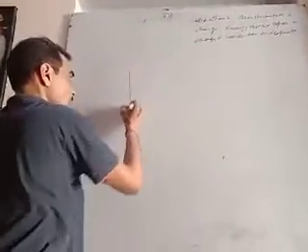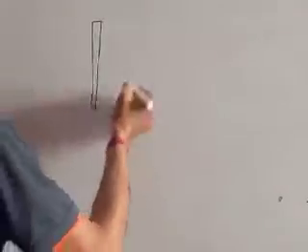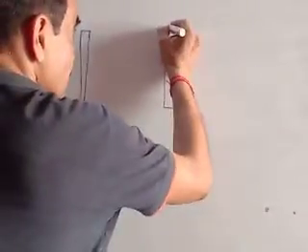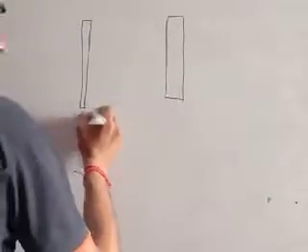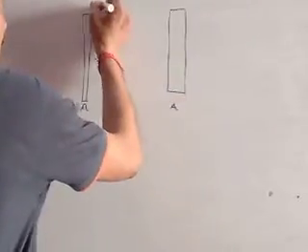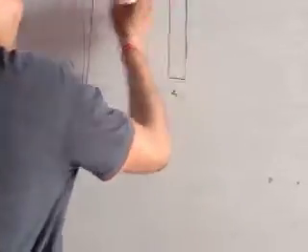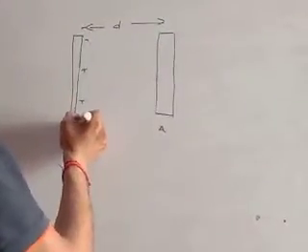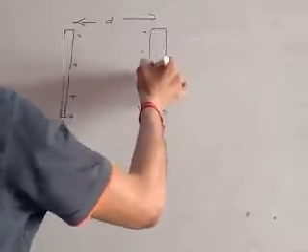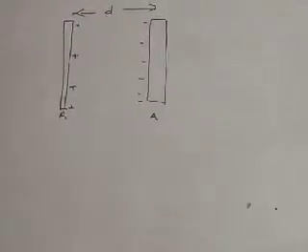Suppose a parallel plate capacitor having plate area A and plate separation small d. One plate is given charge plus Q and due to induction minus Q charge appears on the other plate.